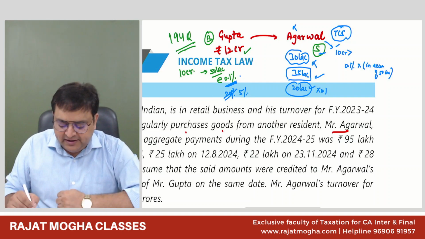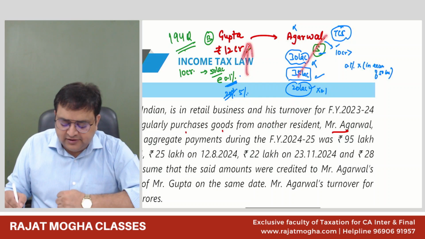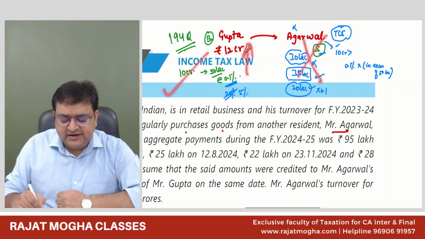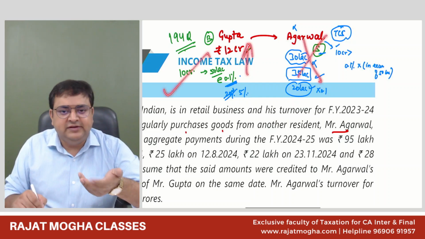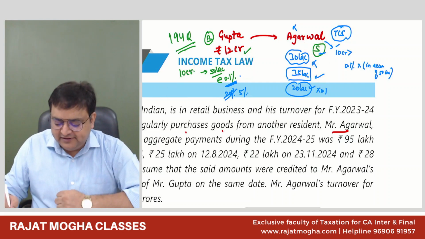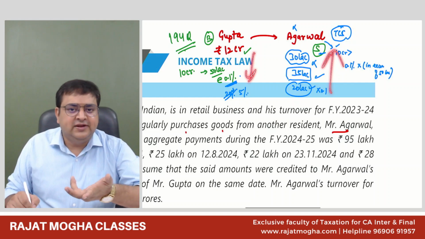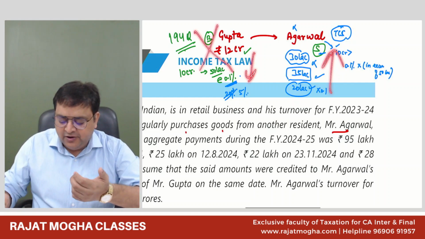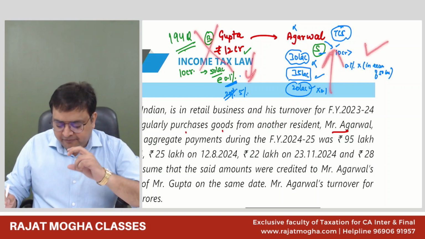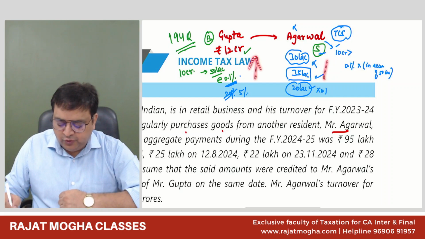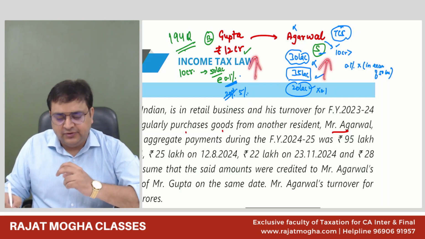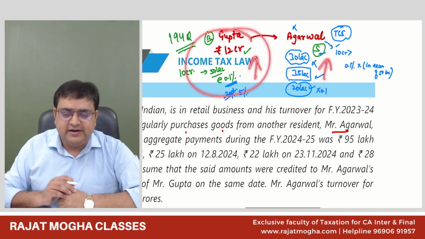So let's say, for example, his turnover is more than 10 crore and his turnover is not more than 10 crore. So obviously TDS, there is no fighting between these two. Let's say his turnover is more than 10 crore and his turnover is less than 10 crore. Then also there is no fighting, because TDS will not apply. Only TCS will apply. The fighting would be only if both their turnovers are more than 10 crore. So in that case, TDS will win.